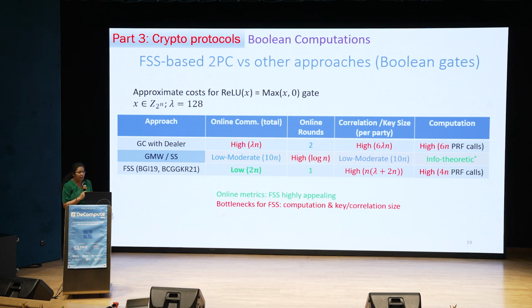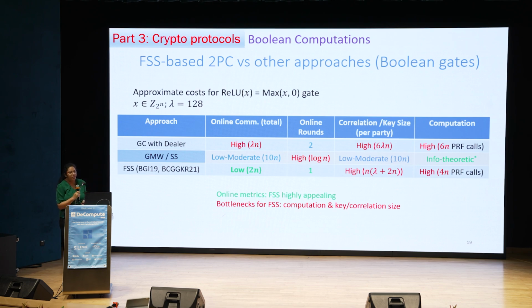GMW, on the other hand, has low to moderate online communication depending on the number of AND gates. You need to communicate 4 bits per AND gate. Online rounds can be low to moderate depending on the depth of the circuit in the AND circuit. Correlation size is also low to moderate. You need to store a constant number of bits per AND gate. But on the other hand, the computation is very fast. It's information theoretic.